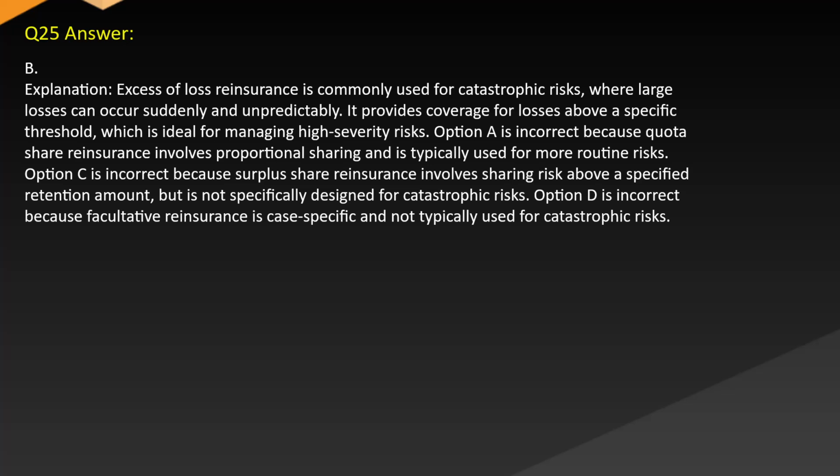Answer: B. Explanation: Excess of loss reinsurance is commonly used for catastrophic risks where large losses can occur suddenly and unpredictably. It provides coverage for losses above a specific threshold, which is ideal for managing high-severity risks. Option A is incorrect because quota share reinsurance involves proportional sharing and is typically used for more routine risks. Option C is incorrect because surplus share reinsurance involves sharing risk above a specified retention amount but is not specifically designed for catastrophic risks. Option D is incorrect because facultative reinsurance is case-specific and not typically used for catastrophic risks.